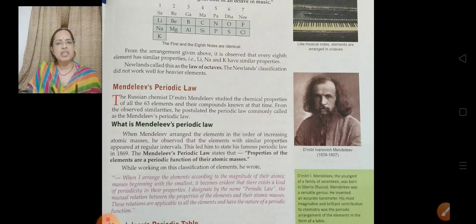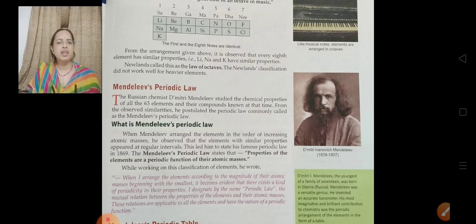Then he arranged the elements according to the similarities in their chemical properties. Here he did not focus on the atomic mass, but only on the chemical properties of the elements. So what is Mendeleev's periodic law? It states that properties of the elements are a periodic function of their atomic masses. Means periodically, the elements coming according to the similarity in chemical properties are placed in a particular group, in a single group.